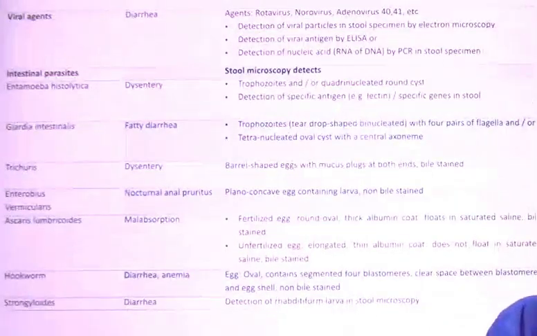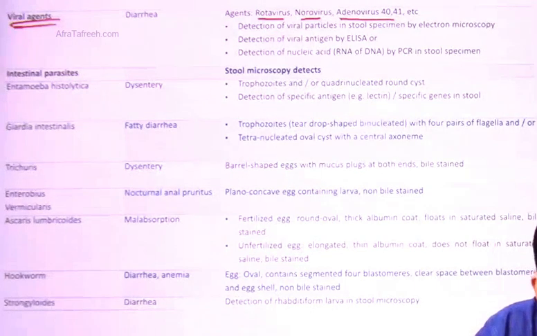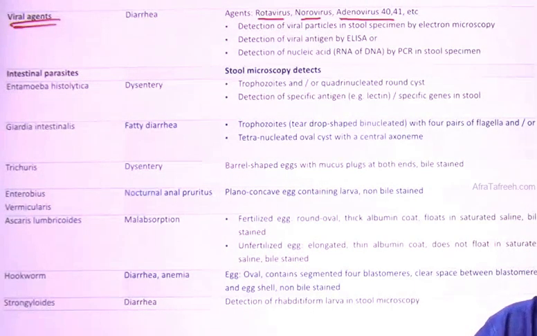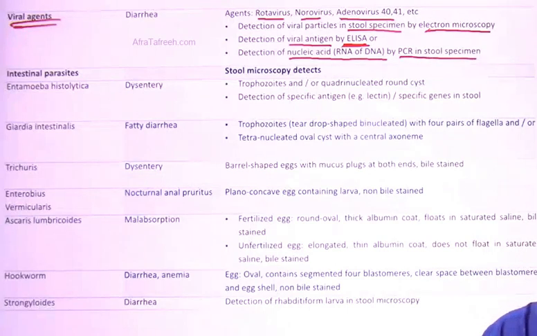Then talking about the viral agents. In the viral agents, you have these particular agents: Rota, Noro, Cruz. Okay, adenoviruses 40 and 41, they associate with diarrhea, and the Rota in the children. And how do you do the lab diagnosis? You will take the stool specimen and you can go for the electron microscopy. For the viruses, electron microscope is used to see those. Okay, and the detection of the viral antigen by the ELISA, that can also be done, and detection of nucleic acid, RNA or DNA by the PCR in the stool specimen is the best. Okay, that is the best to go for the virus. This also needs to be focused upon.